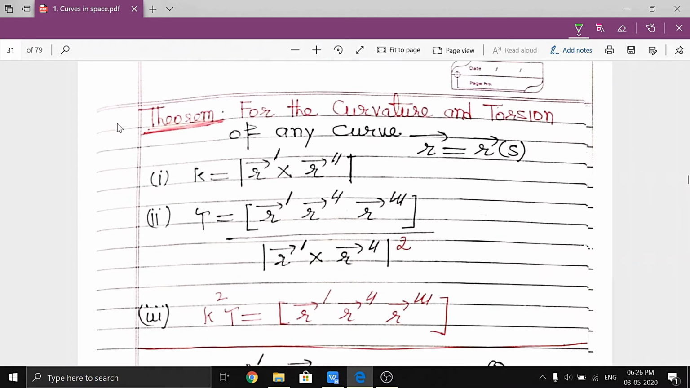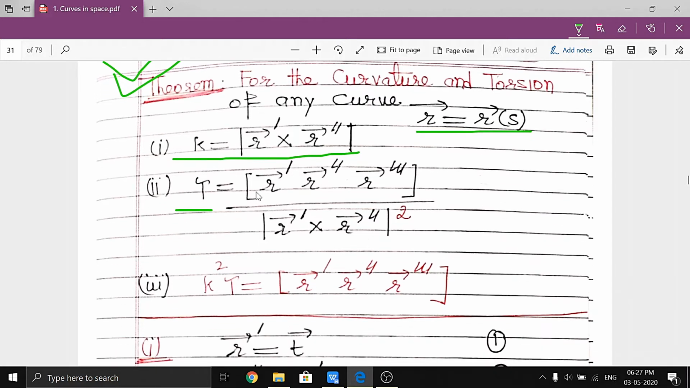Now, after that, this is a very important result, and it is also important for applications in questions. For the curvature and torsion of any curve r vector, which is equal to a vector function of s, the value of kappa is equal to the absolute value of r dash cross r double dash, and the value of torsion is equal to the scalar triple product of r dash, r double dash, r triple dash over the square of the absolute value of r dash cross r double dash.